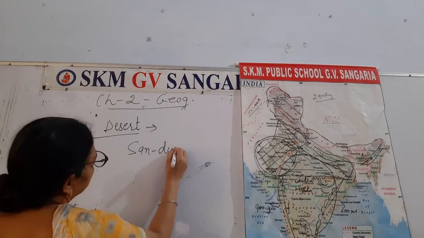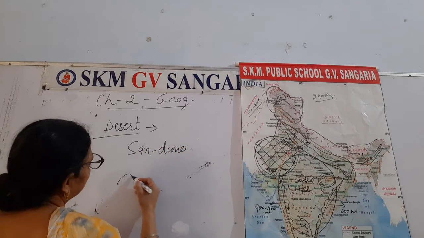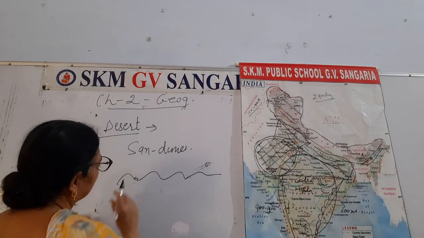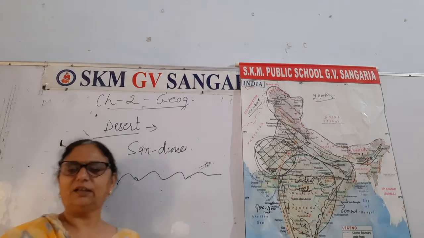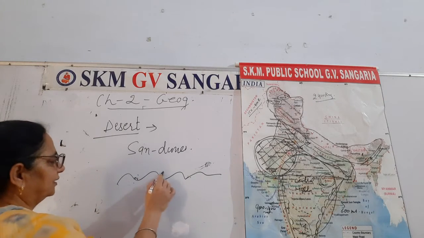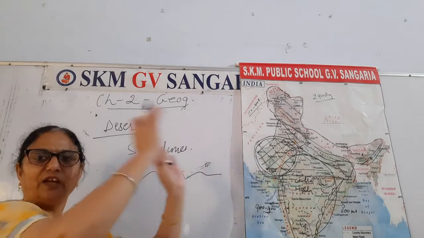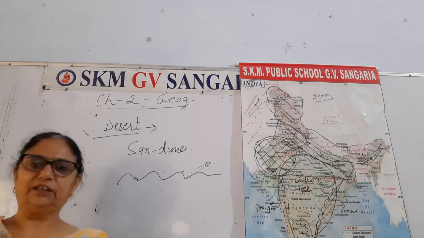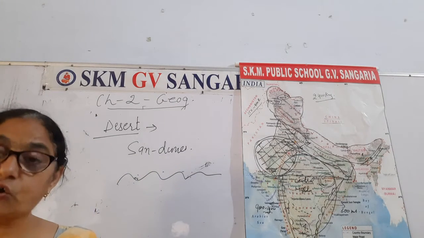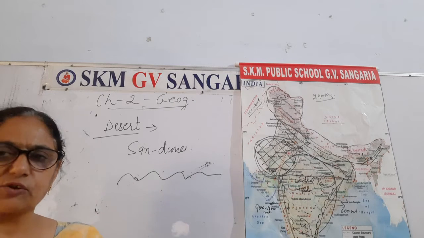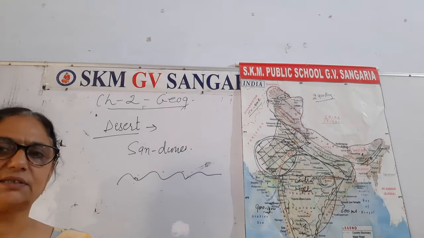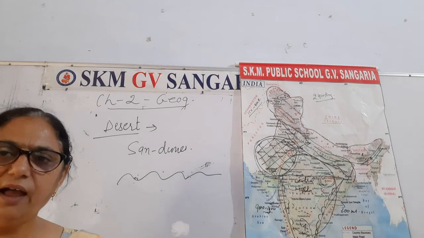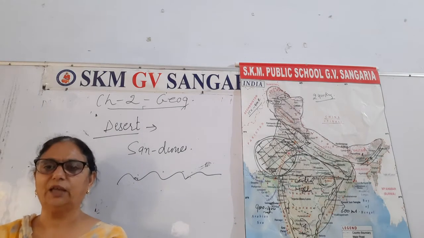Sand dunes are small hills of sand. You may have seen them here in the fields, and what is very important regarding these sand dunes is that they keep on shifting from one place to another when strong winds are blowing. The strong winds that blow in Rajasthan or in this western desert area are generally known as Loo.